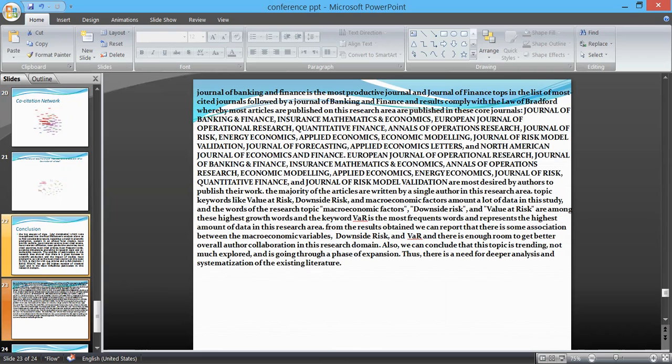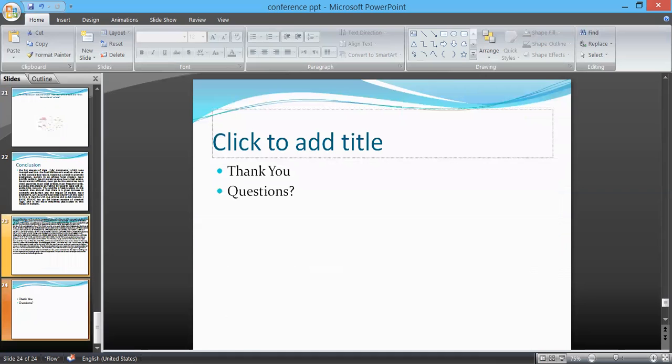And finally, from the results obtained, we can report there is some association between macroeconomic variables, downside risk, and value at risk. There's enough room to improve overall author collaboration in this research area, and we can conclude that this topic is trending, not much explored, and is going through a phase of expansion. Thus, there is a need for deeper analysis and systemization of the existing literature.